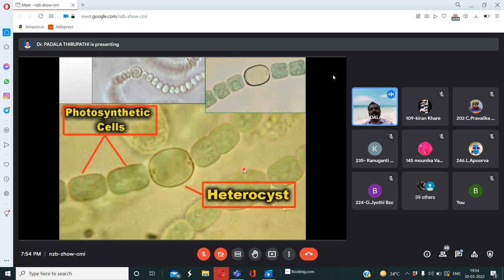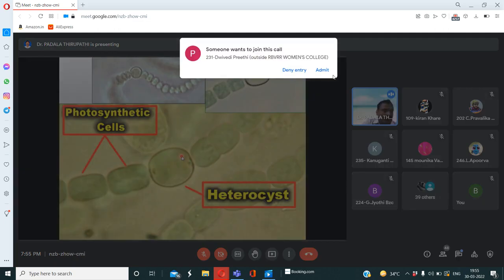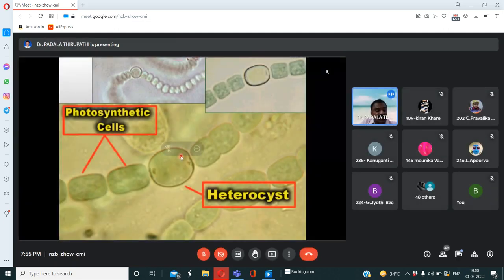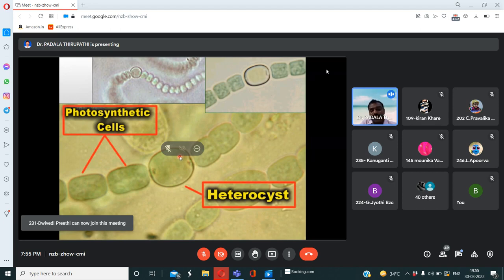So this bacteria is autotrophic because they are photosynthetically active. They prepare their own food material in the presence of sunlight. So these photosynthetic cells, these nostoc or anabaena cells, have, even though the heterocyst is also present, specialized cells which get the ability to fix the nitrogen from the atmosphere.